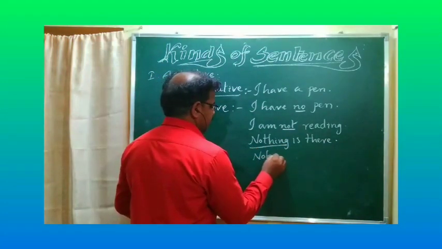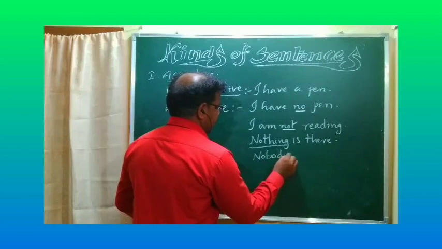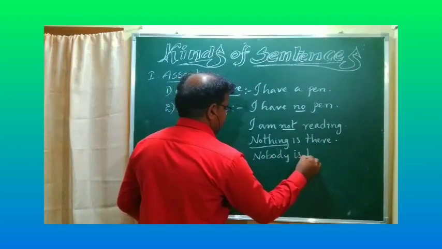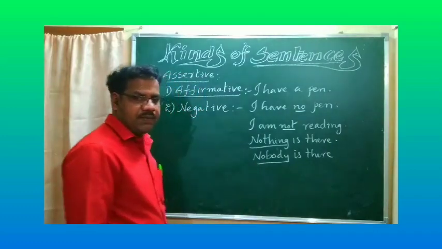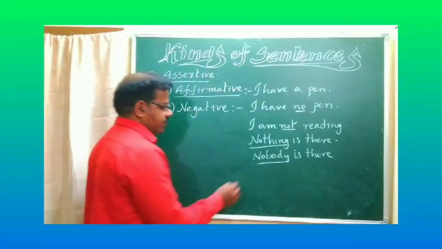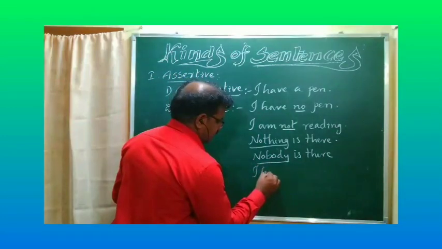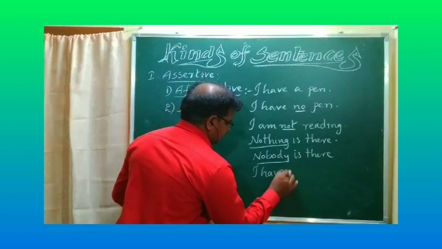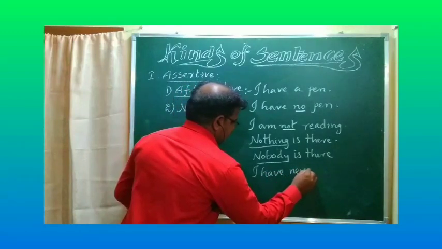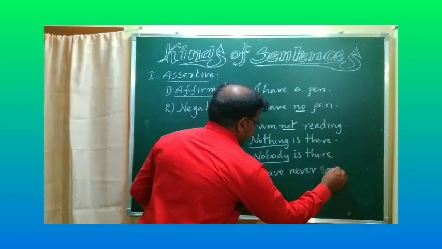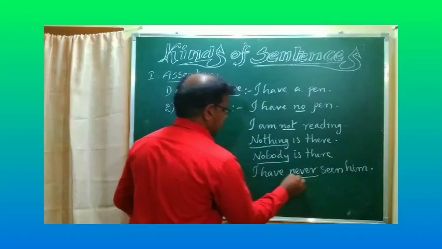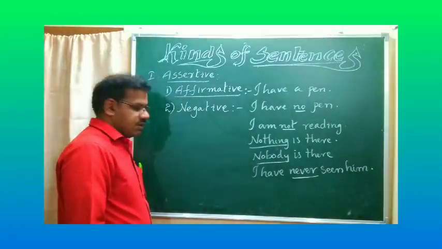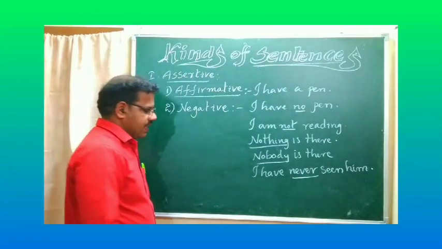Example 4: Nobody is there. Nobody refers to negative meaning. Another example: I have never seen him. Never refers to a negative word.